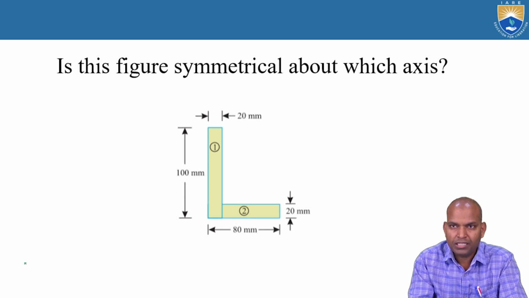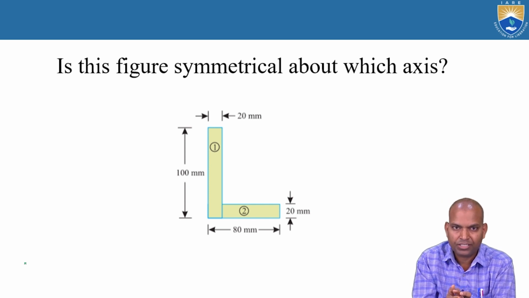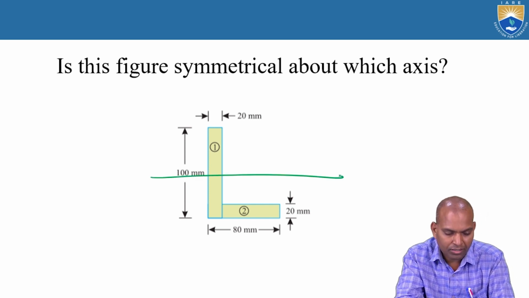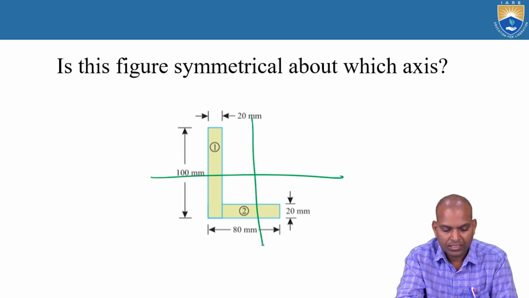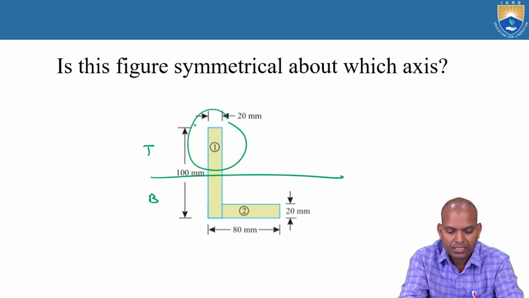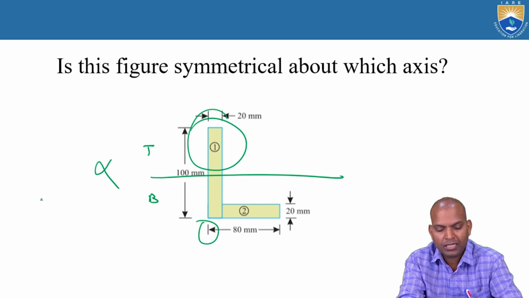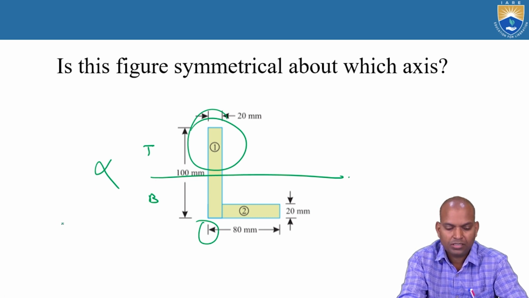Here the section is the L section. You fold this L section about the vertical axis and about the horizontal axis. About the horizontal axis, the top and the bottom geometry is not the same, so it is not symmetrical about the horizontal axis.